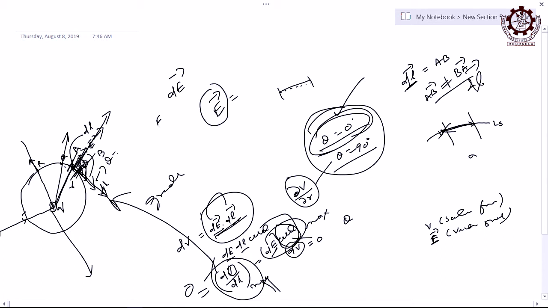Potential is a scalar, length is also scalar, variation of potential with respect to length is also scalar, but the direction in which it is maximum will tell you the direction of E, right. Is this dV a scalar or vector? Scalar. dl is also scalar, but when you say it is maximum, it has direction and that is your E